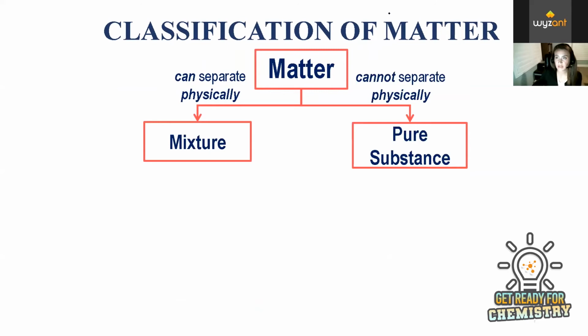So matter can be classified into two main substances. I say either a pure substance or a mixture. The main difference between these two is that mixtures can be physically separated. Physically means they're not going through a chemical change, which we'll discuss in a second. Examples of a physical separation are things like filtration or distillation, where you're boiling water out of a salt, something like that.